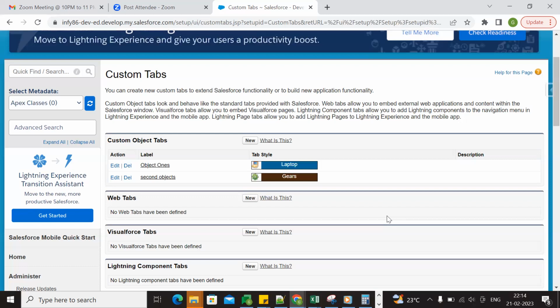Email alert, task, field update, outbound message. So we need to say like full: email alert, task, field update, and outbound message. These are the four actions. So what are the evaluation criteria for these actions?